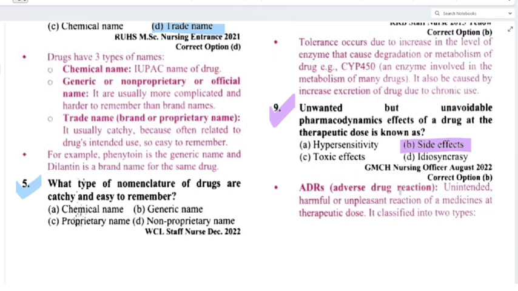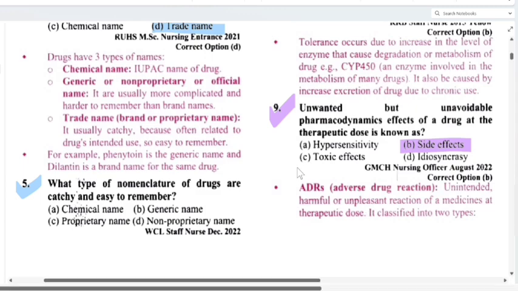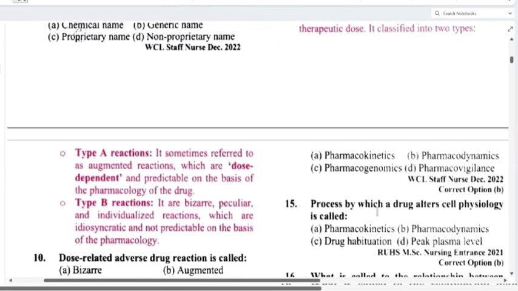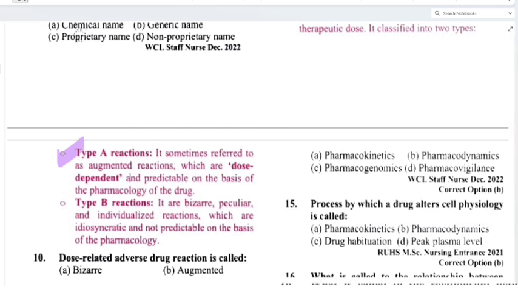ADRs, that is adverse drug reaction: an unintended, harmful or unpleasant reaction to a medicine at therapeutic dose. It is classified into 2 types. Type A reactions, sometimes referred to as augmented reactions, are dose dependent and predictable on the basis of the pharmacology of the drug.